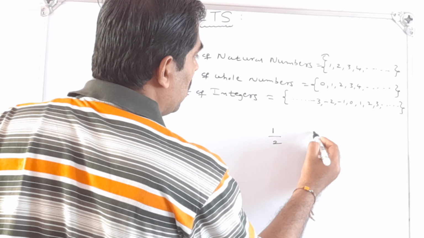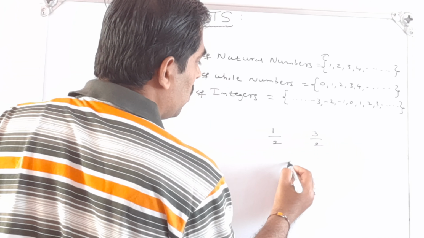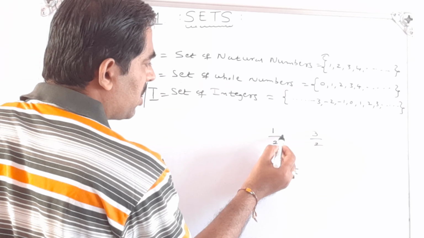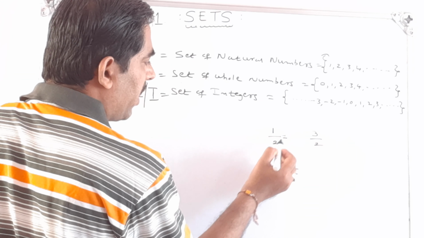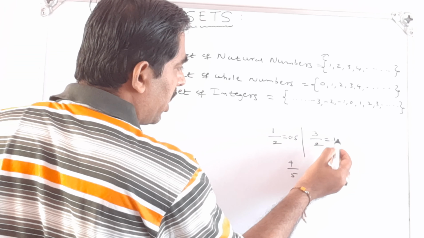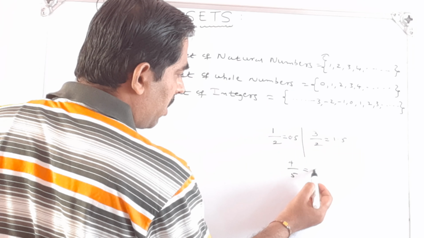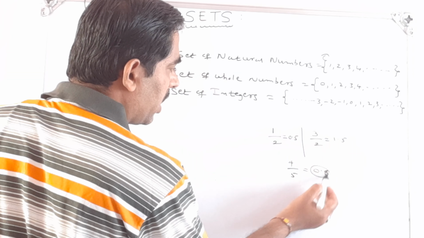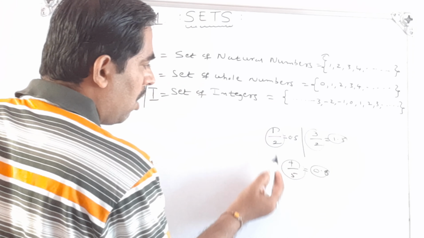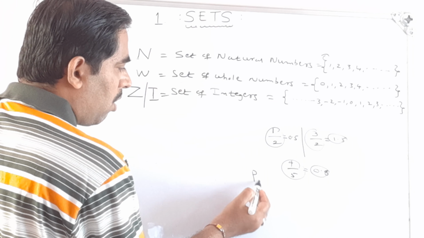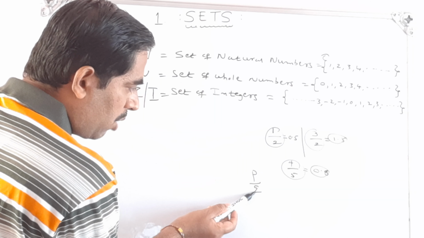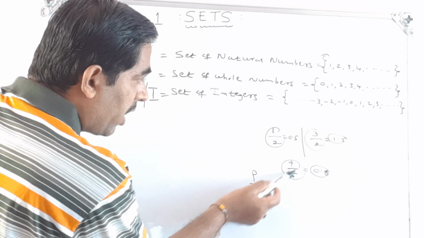See, 1/2, then 3/2, 4/5. If I take 1/2, dividing, I will get 0.5. Then dividing 3/2, I will get 1.5. Then dividing 4/5, I will get 0.8. These types of numbers, 1/2, 3/2, 4/5, are all of the form p/q, numerator and denominator. So p/q form. So where are these numbers?